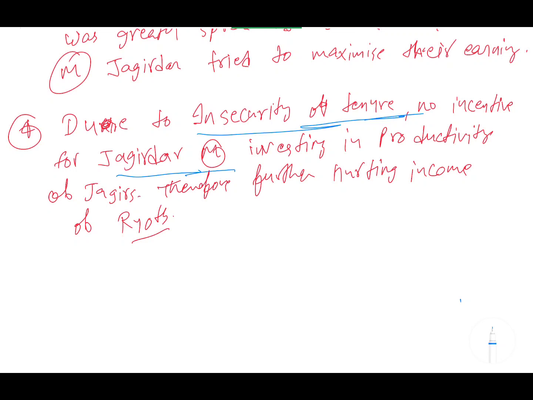into the Jagir, and this is ultimately hurting whom? This is hurting the income of the Ryots. Now Ryots' income has gone down because they are not getting any investment from the Jagirdar's side, and they do not have a sufficient amount of money to cultivate or to produce more and more efficient crops. So ultimately this burden again comes to the Mansabdar.